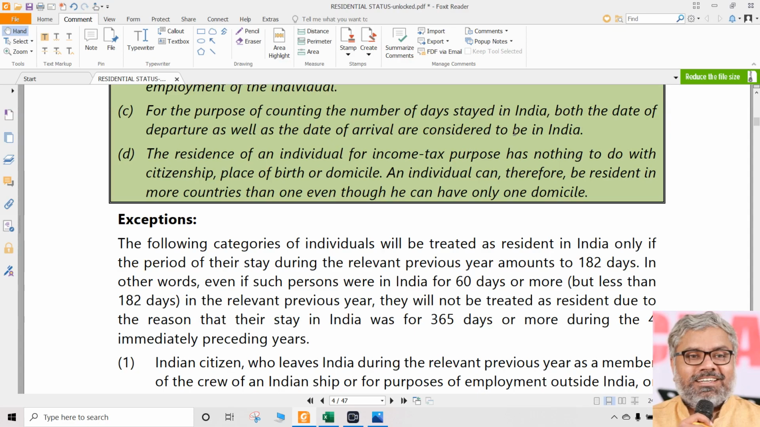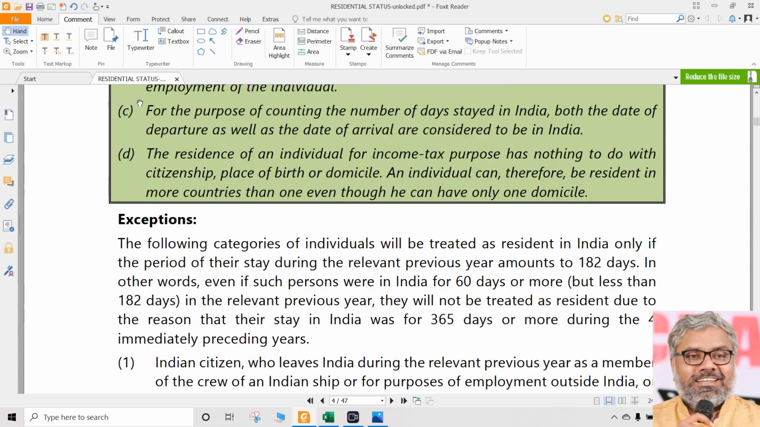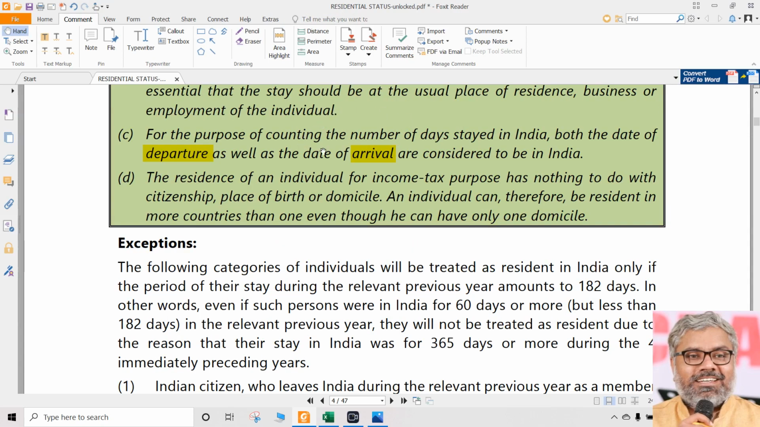So, this 182 days, 60 days, 365 days, whenever we are calculating the number of days of stay in India, should it be inclusive of the day of departure and arrival or not is the question. Answer is yes, they should be inclusive. They should be included. They are also considered. What are all considered? Date of departure as well as date of arrival. Both are to be included while calculating the number of days of stay in India.